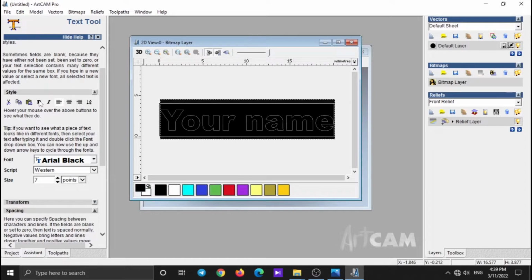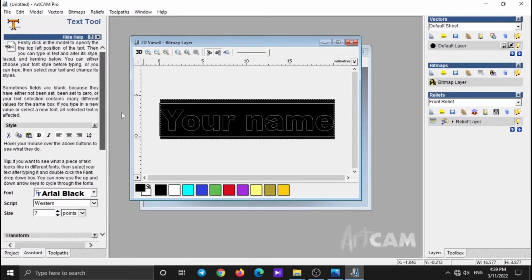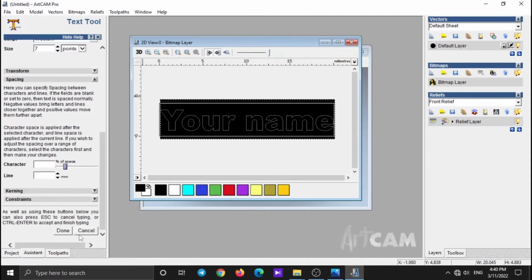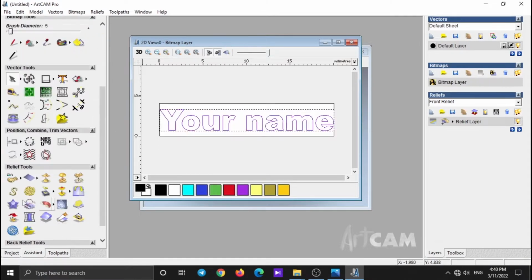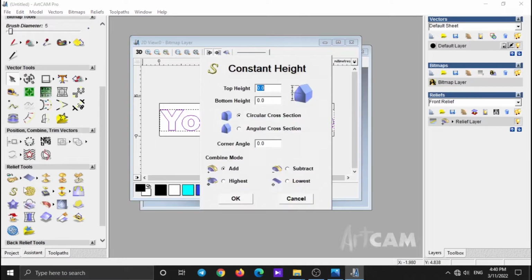For better conclusions for engraving, we need the font to be bold. Then we click on Done. Then click on Constant Height. Here set the top height 0.5 millimeter. Set bottom height on 1 millimeter.